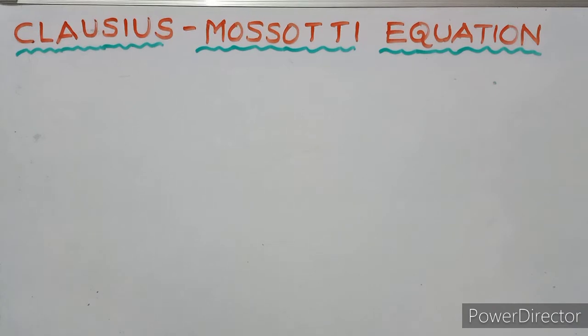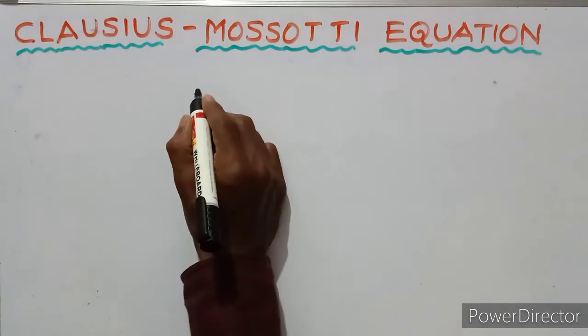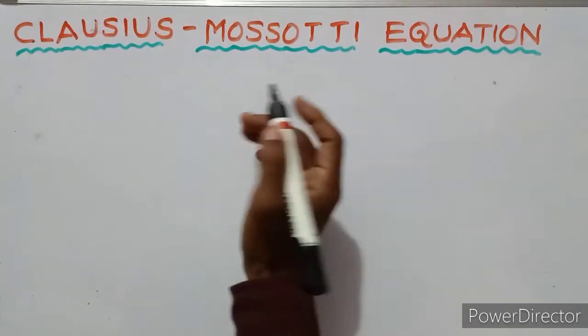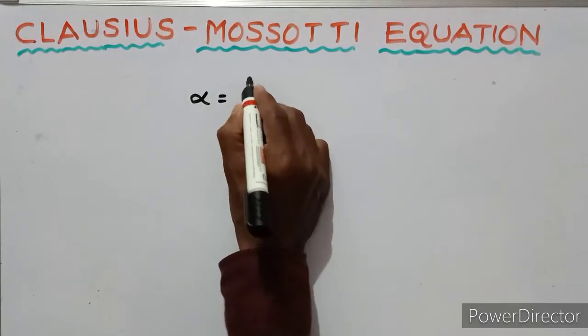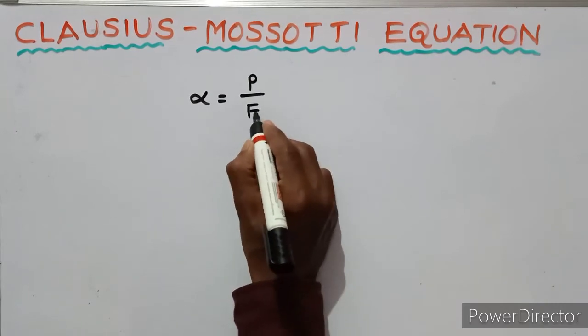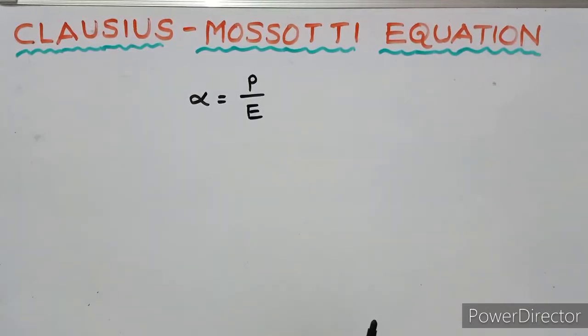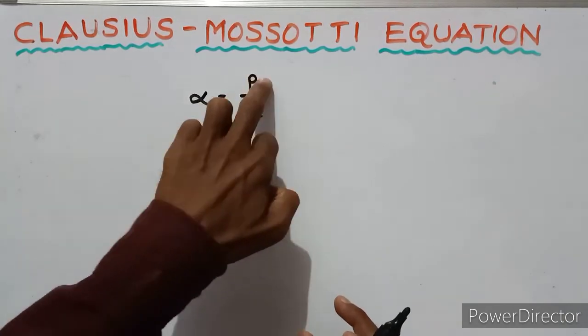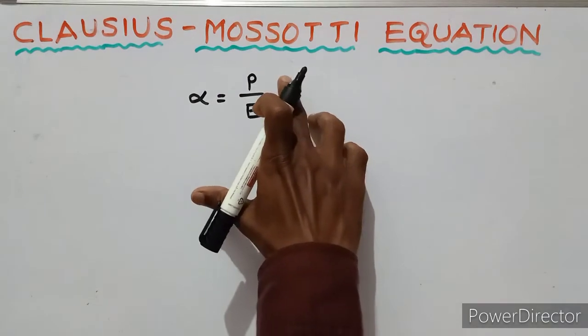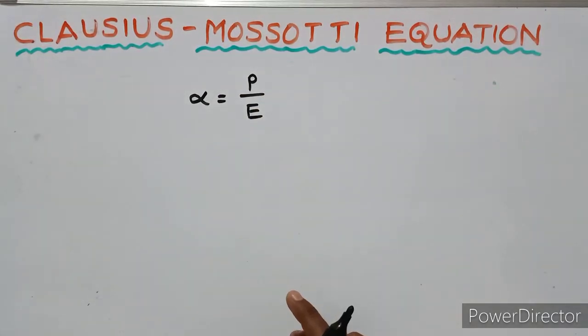Now we have to derive the Clausius-Mossotti equation. First of all, we already know that the polarizability alpha equals P upon E, where P is the dipole moment and E is the electric field.